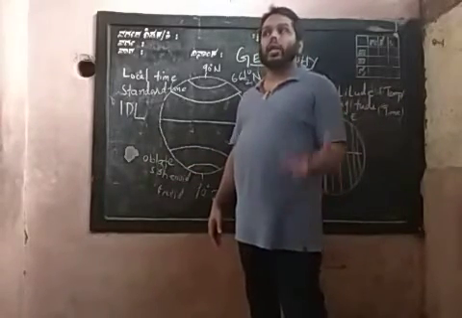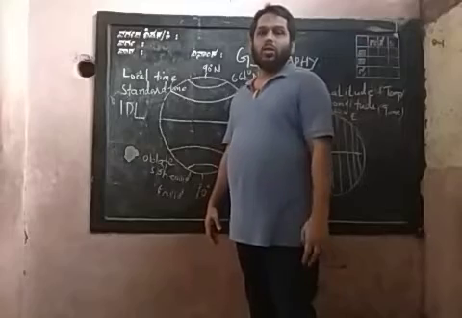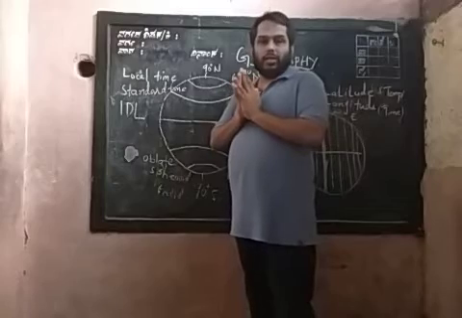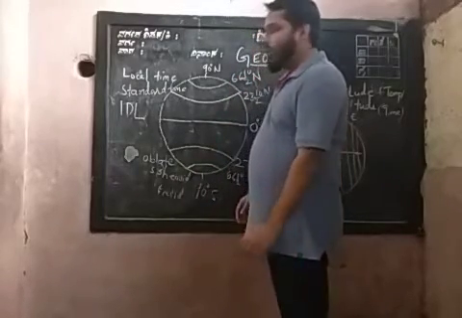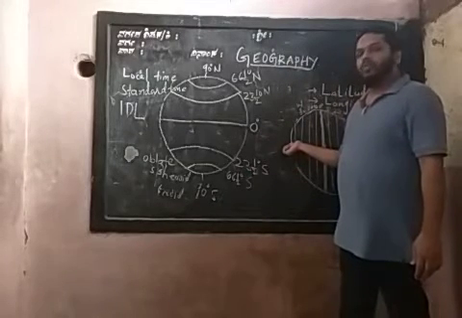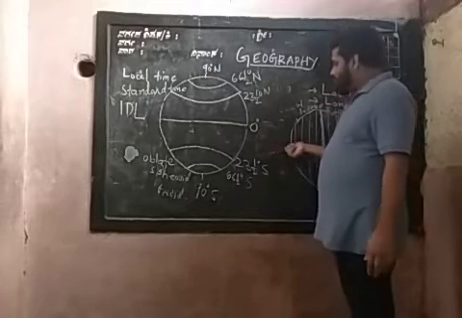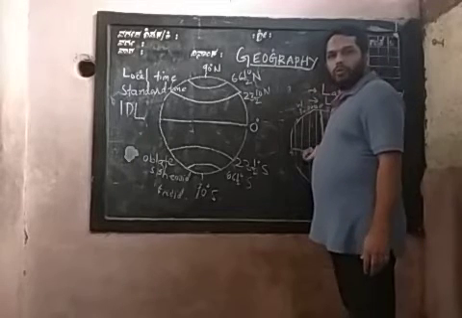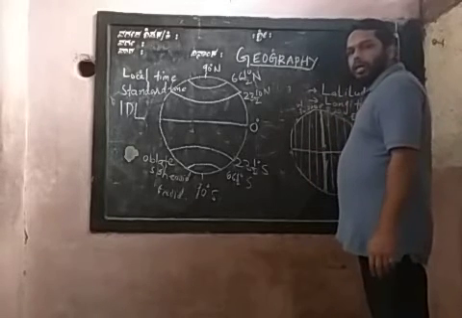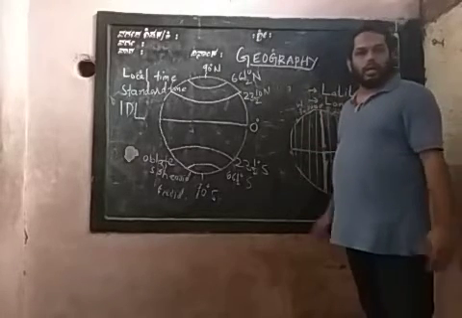So it is not easy to find out the standard time of a region, so we take the average time of a place. Imagine the time in the west of India is 3 o'clock in the evening, and in the middle, Lucknow, the capital of Uttar Pradesh, it may be 2 o'clock, and in Kolkata, the capital of West Bengal, the time may be 1 o'clock. So you can see 1, 2 and 3 o'clock in different parts of India.